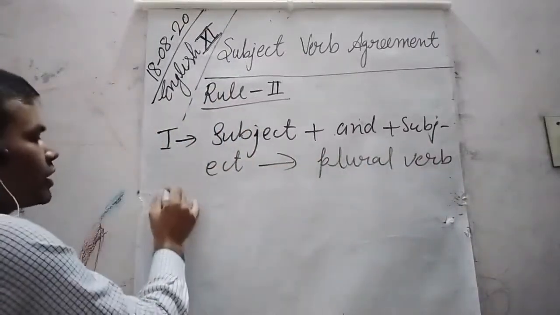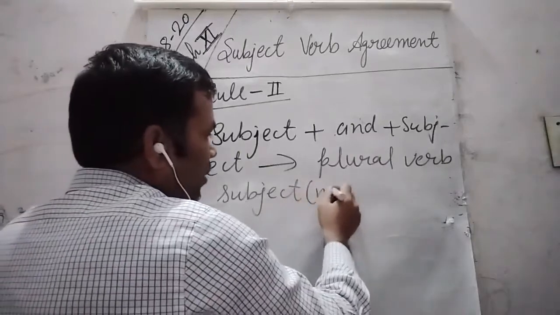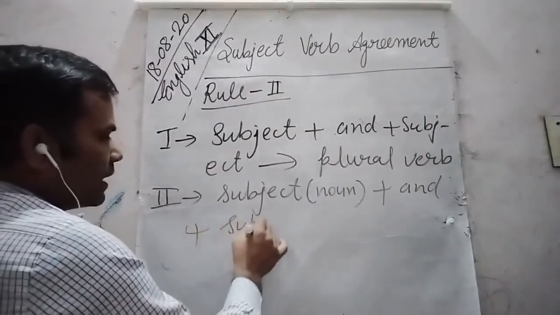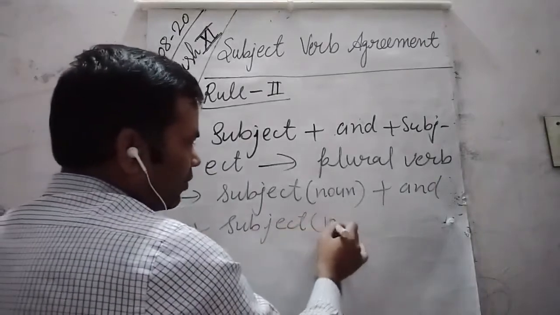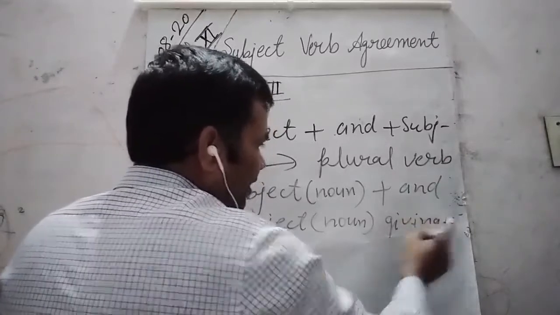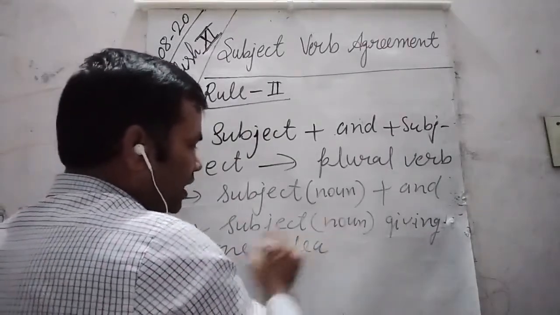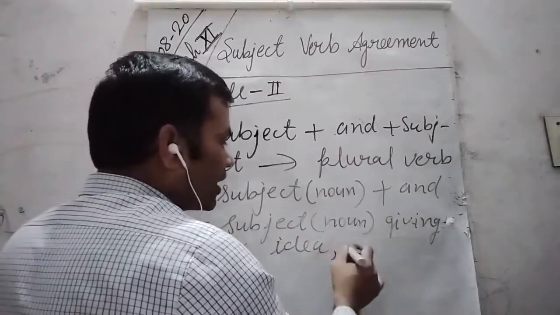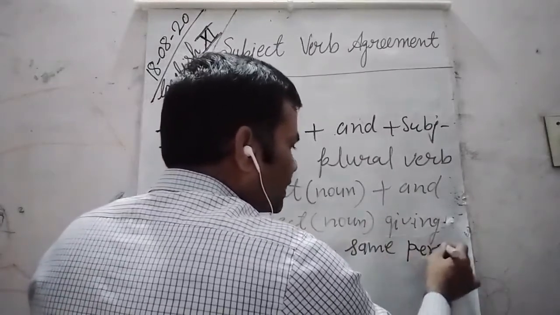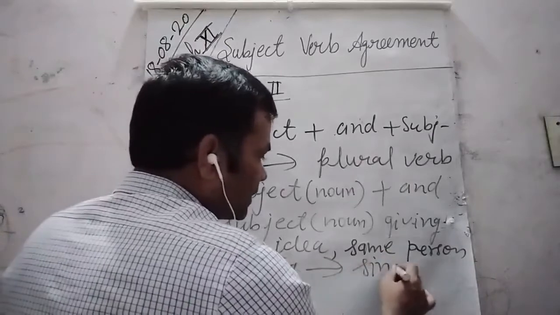Okay. Rule 2 says subject, means noun, plus and plus subject, noun, giving the same idea, giving one idea or one unit, or referring to the same person or thing, is followed by a singular verb.